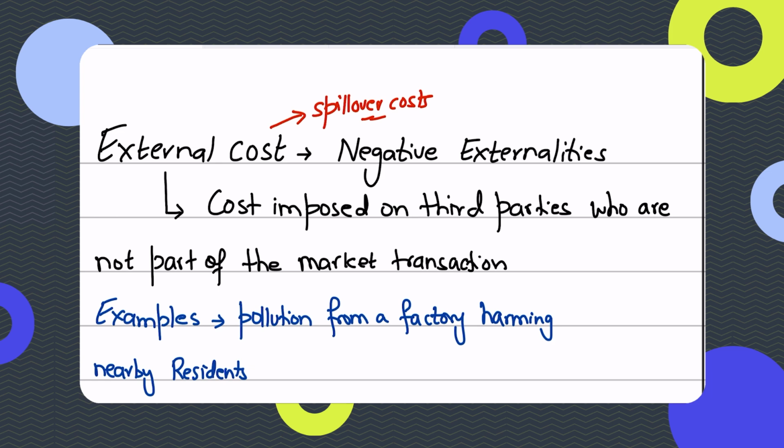Just like I bought a cigarette, that was the private cost of me consuming the cigarette, but then there's another private cost involved as well. That is the destruction to my health, which I'm not really aware of even. We'll see that in the demerit goods video. But then there's another external cost associated. The cost of consuming the cigarette is spilling over to other members in society, to all the people who are sitting in the metro bus, who are inhaling that smoke and feeling sick and ill because of it, right?